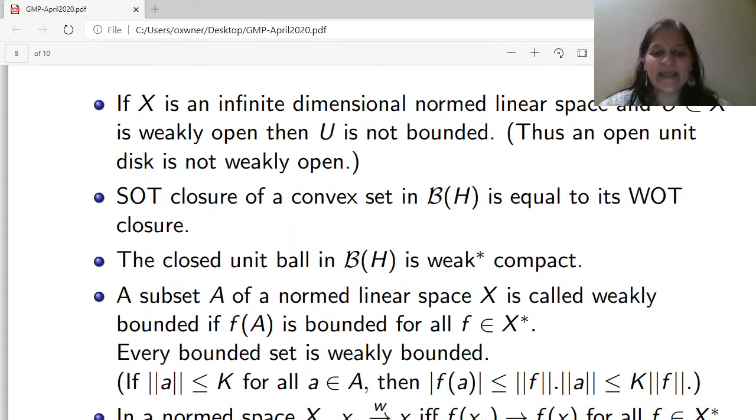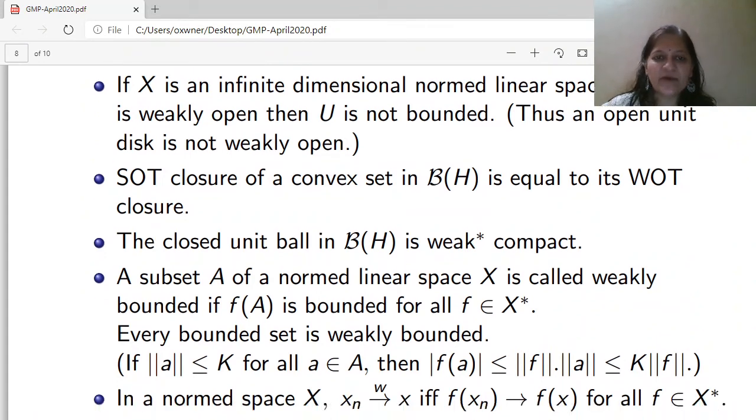A subset A of a normed linear space X is called weakly bounded if f(A) is bounded for all f in X star. Thus every bounded set is weakly bounded. Quickly we can see this. If norm A is less than or equal to k for all A in capital A, then mod f(A) is less than or equal to norm f times norm A, which is less than or equal to k times norm f. Thus the set is weakly bounded.